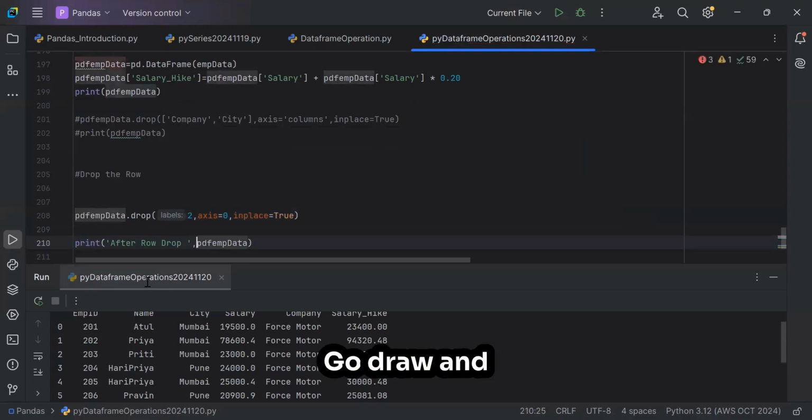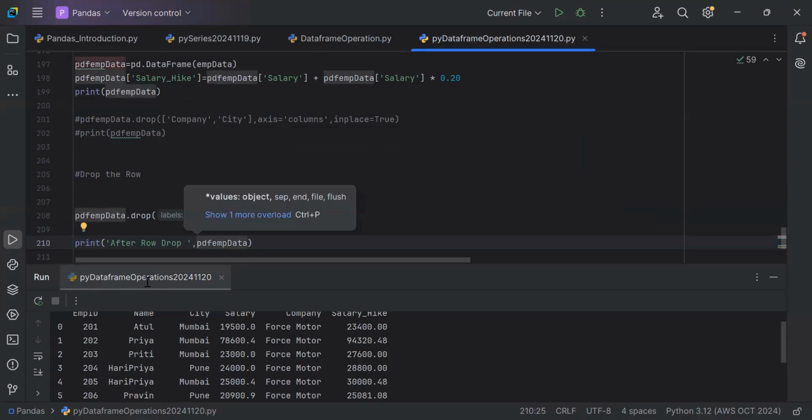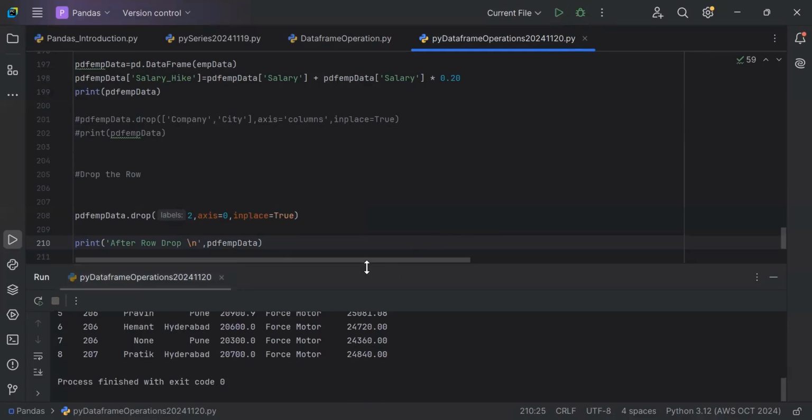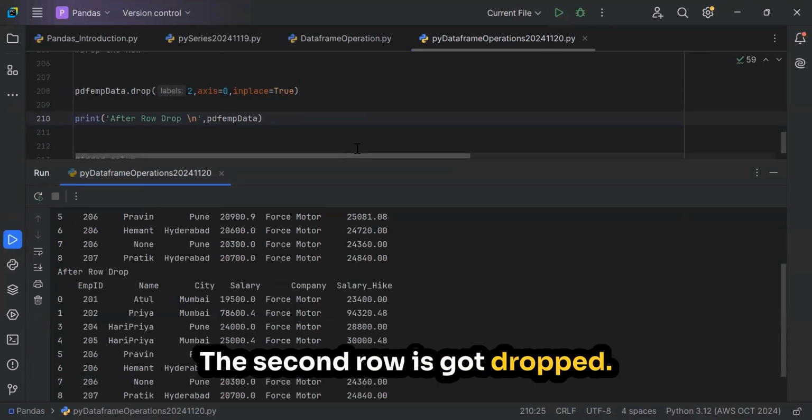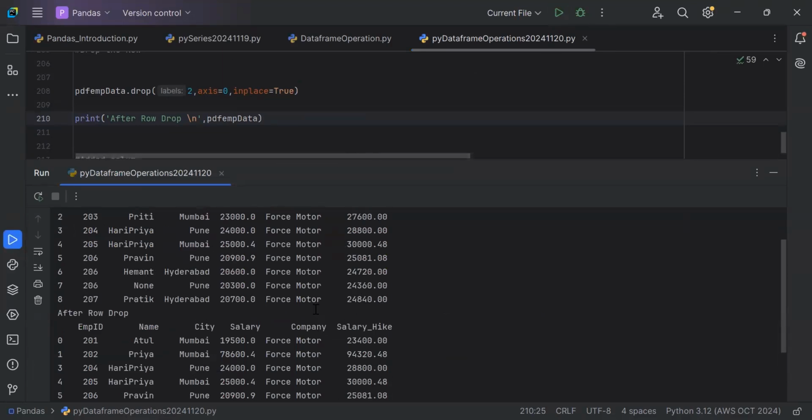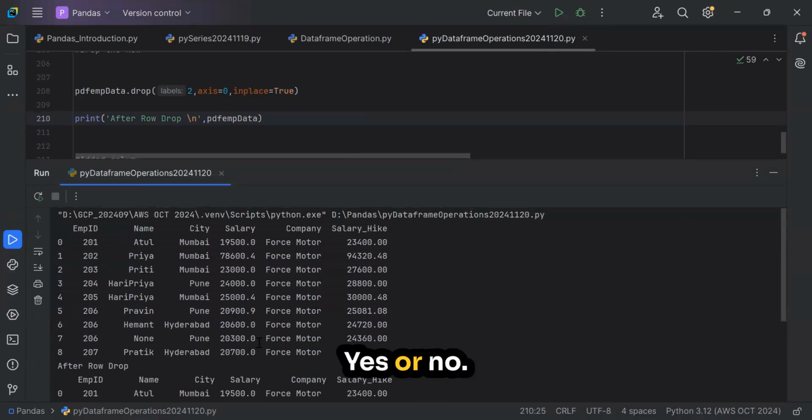Row drop on, print it to the new line. Let's print it. 8, 8. Okay, you can see it, right? The second row has got dropped, correct? Yes or no?